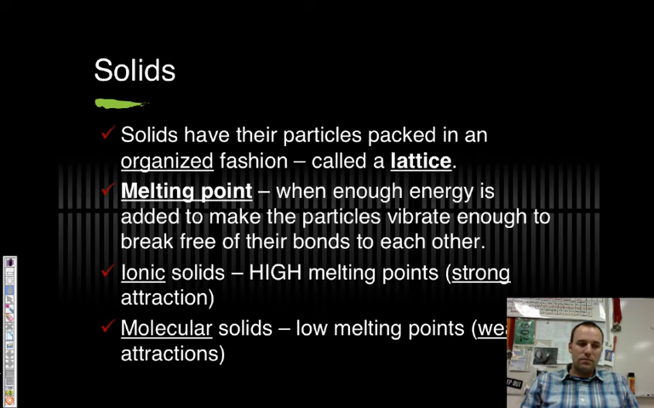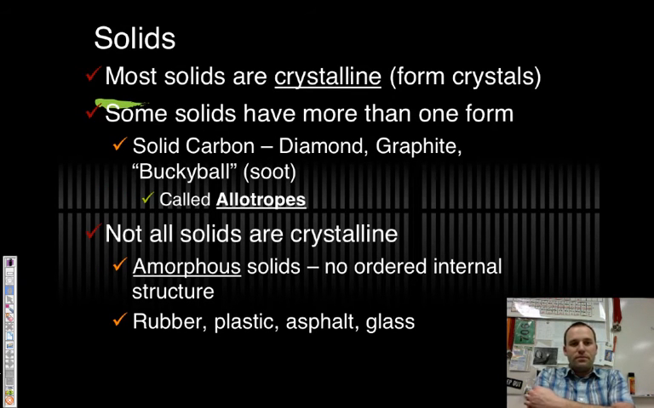When you get enough energy to break out of your lattice and turn into a liquid, you are at the melting point. Remember that ionic compounds, metals and nonmetals, have much higher melting points than molecular compounds, which are all nonmetals. Think of sugar versus salt. Salt is an ionic compound. The sodium chloride ions are very tightly held together. You could not put that in a pan and melt it. But sugar has much weaker bonds between its molecules, so you can actually melt sugar and make caramel in a pan at home. The attraction is much weaker.